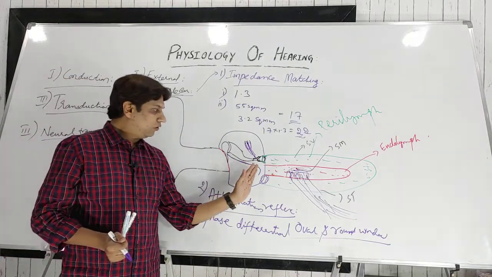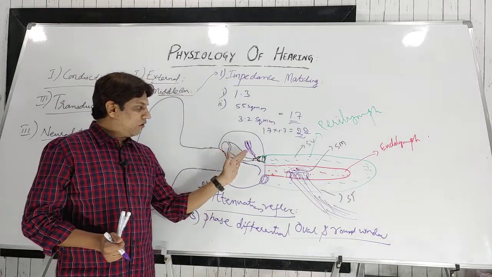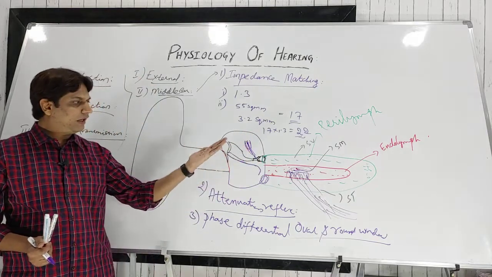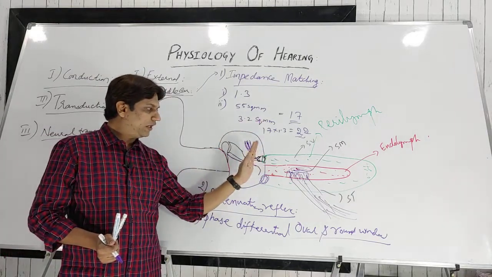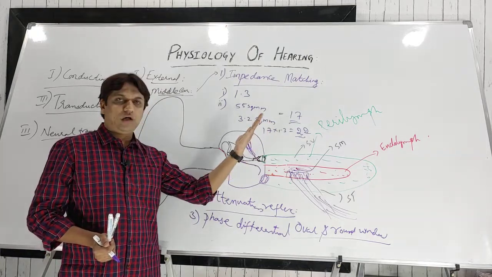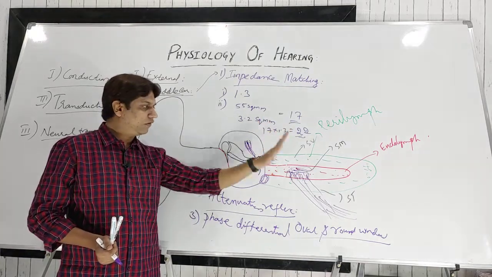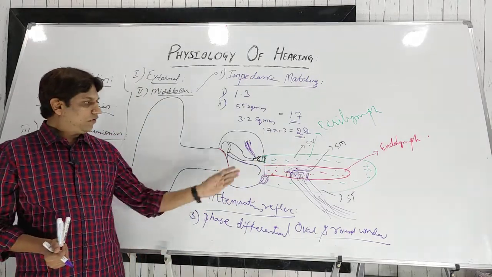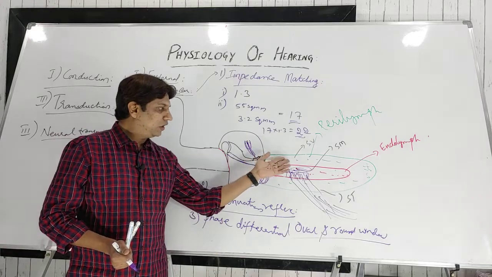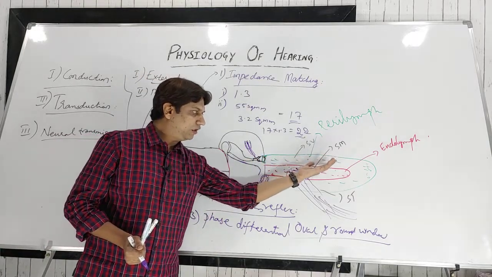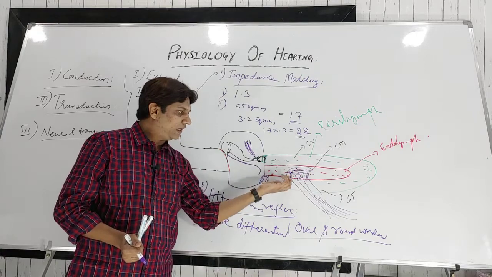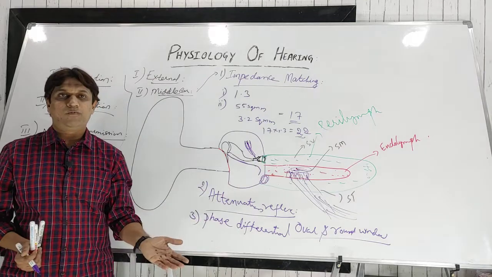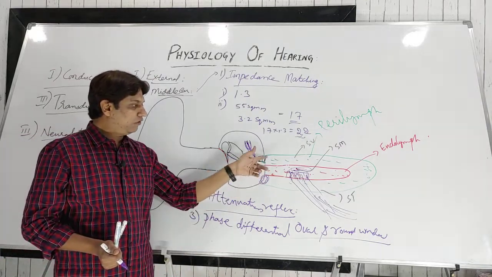Now what is the basic mechanism? The sound vibration from the stapes moves, not exactly like a piston, it is like a joint, like a door. It will just give some vibrations, pushing and pulling on the scala vestibuli part. When it does that, the vibrations are transmitted to the perilymph here, and ultimately, either through the helicotrema or most of the time directly, it goes to the scala tympani perilymph, and those vibrations come back to the round window. So there is a phase differential between the oval and round window.